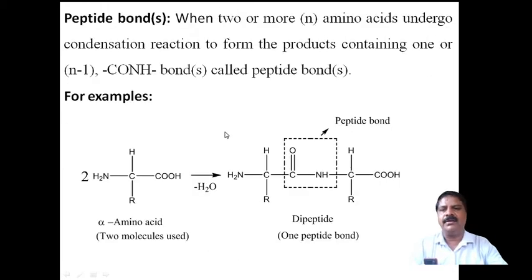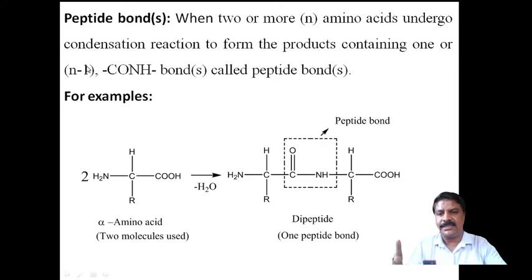Now coming to the peptide bond. What is meant by peptide bonds? Simple. When two or more, or n number of amino acids undergo a condensation reaction to form a product, it contains n minus 1 bonds.